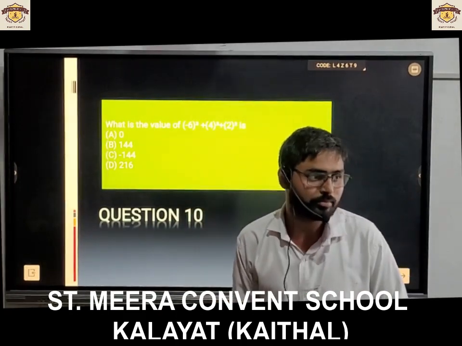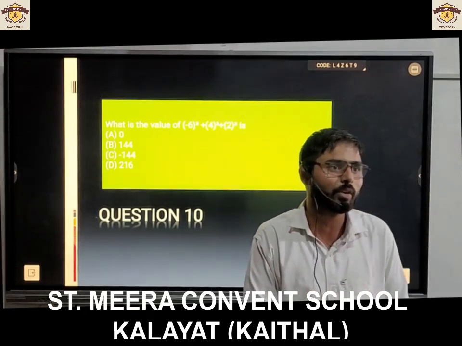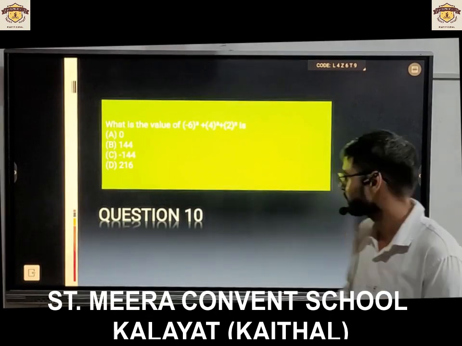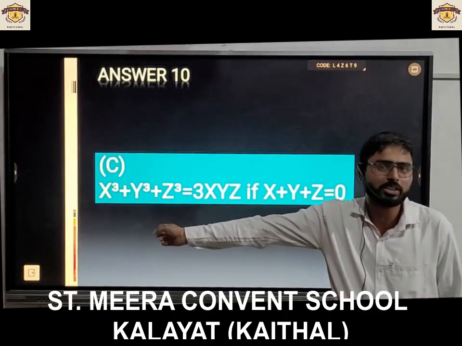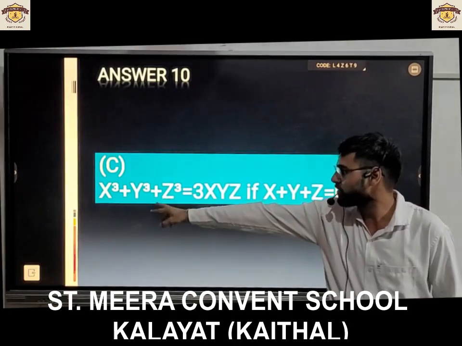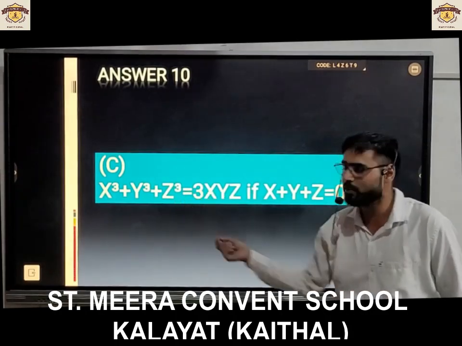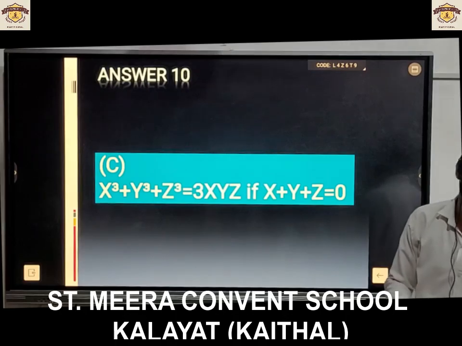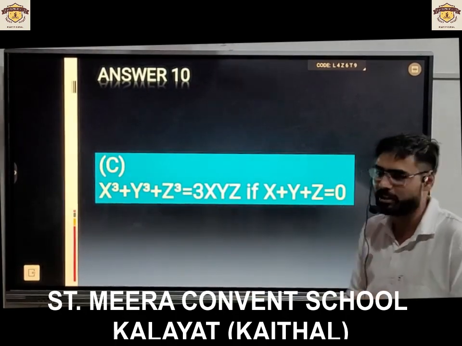Sir, option C. Option C is absolutely the right answer. Clap for team Manna. In this question, we have used this identity: x cube plus y cube plus z cube is 3xyz when x plus y plus z is 0. So we can calculate directly in less than 1 minute.